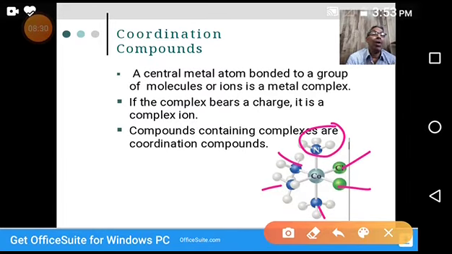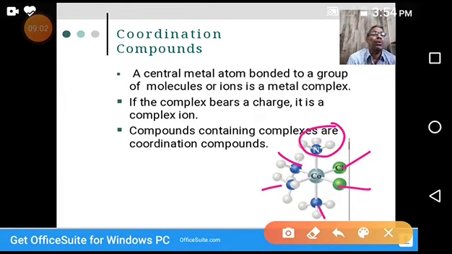If the metal complex bears a charge, we can call it a complex ion, maybe a cation or an anion. In most cases a complex has some charge, so it may be a cationic complex or an anionic complex. In some cases the complex doesn't have any charge, it is neutral, like a covalent compound that exists as a neutral molecule.